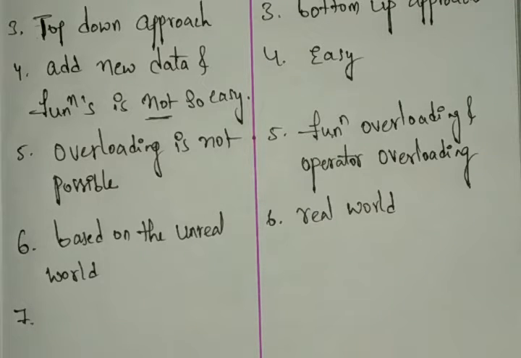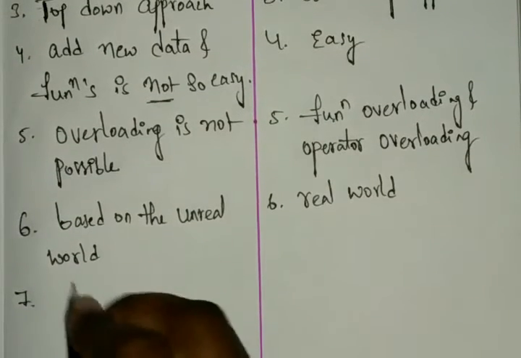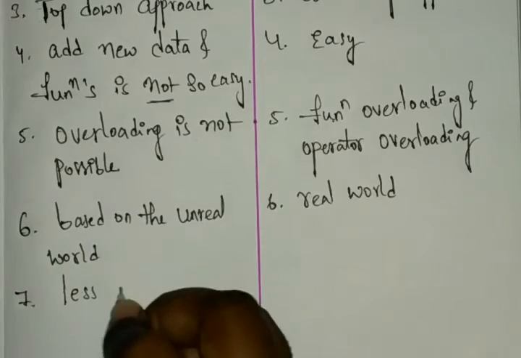If it hides the data, we can say it has security. But in procedural oriented programming, we don't have any proper way to hide the data, so it has less security.